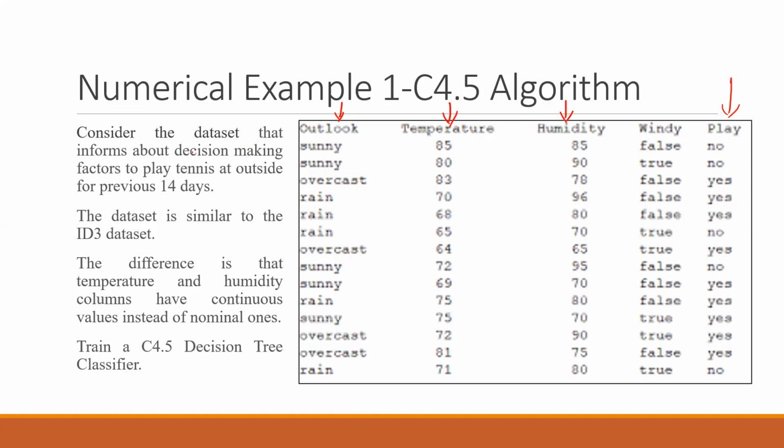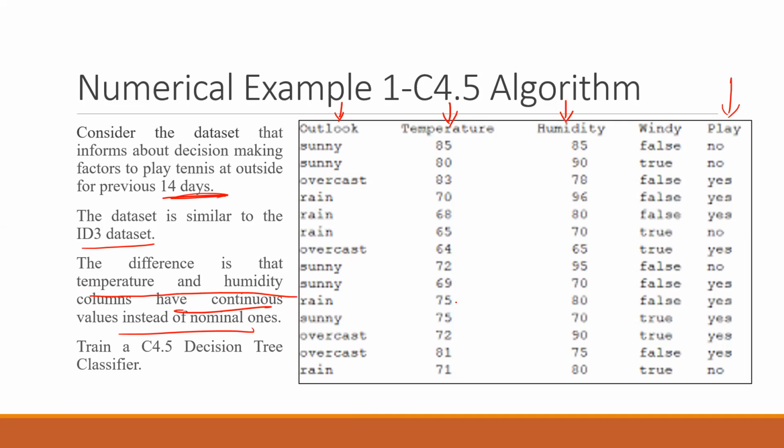So consider the data set that informs about the decision to play tennis outside for the previous 14 days. The dataset is similar to the ID3 dataset. The difference is that temperature and humidity have continuous values instead of nominal ones. Earlier we were saying high temperature, mid temperature, low temperature, and humidity was again high, mid, low. Those things have been changed into numbers. So these are continuous values having different ranges of numbers.